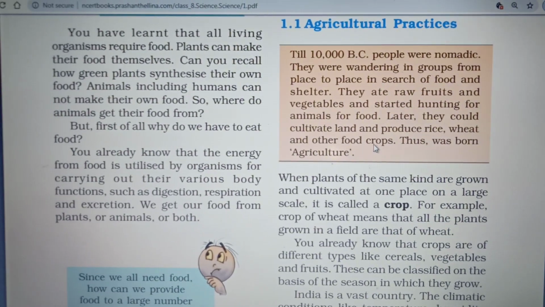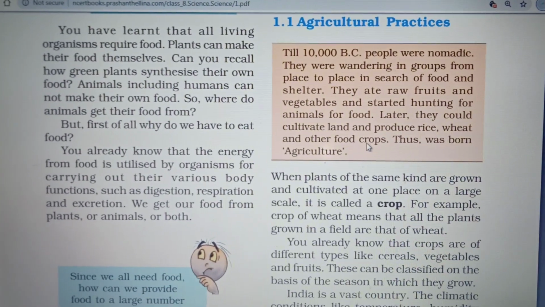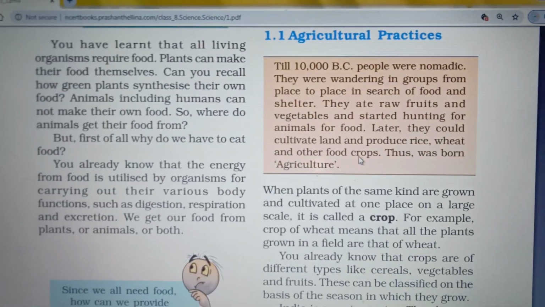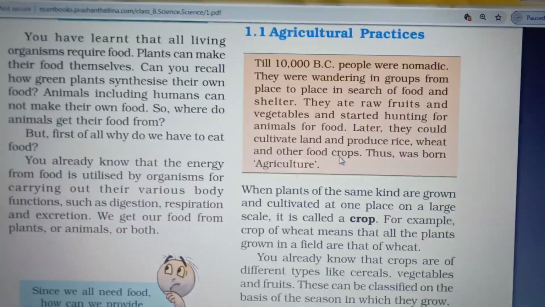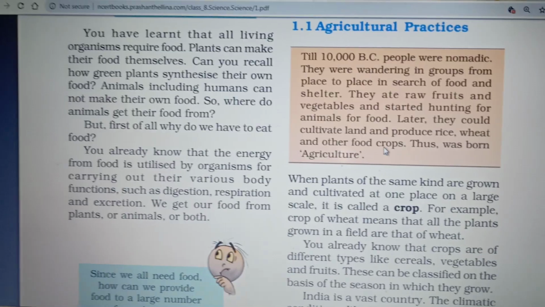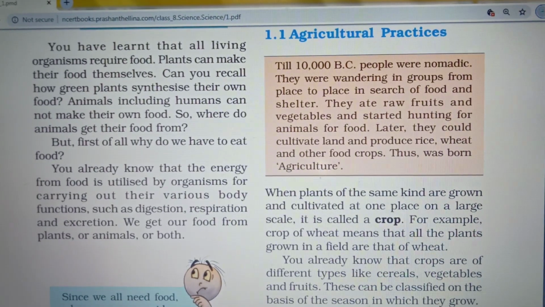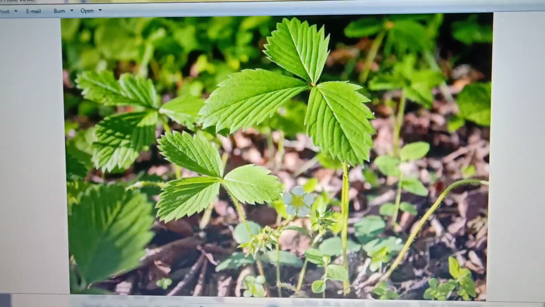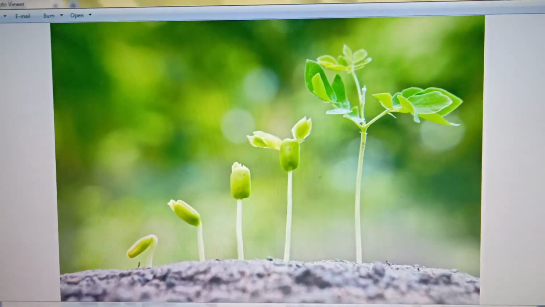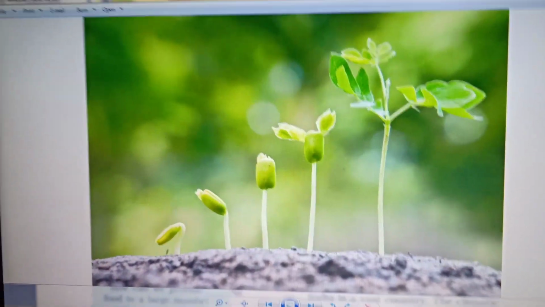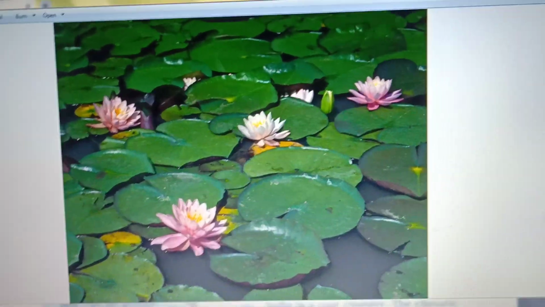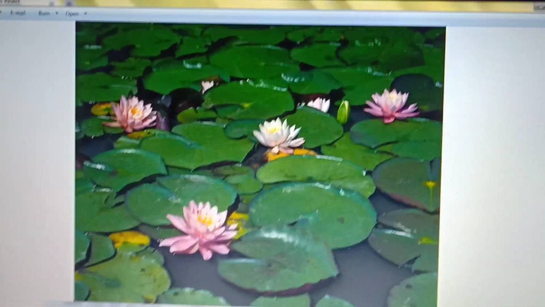All living organisms need food, that you know. Without food they cannot survive. Plants can prepare their own food, that you know very well, by a process called photosynthesis. They can prepare their own food with the help of sunlight, carbon dioxide, and the green pigment chlorophyll. You can see a variety of plants which can prepare their own food. Here you can see the germination of a tiny plant with small leaflets, and all these can prepare their own food.